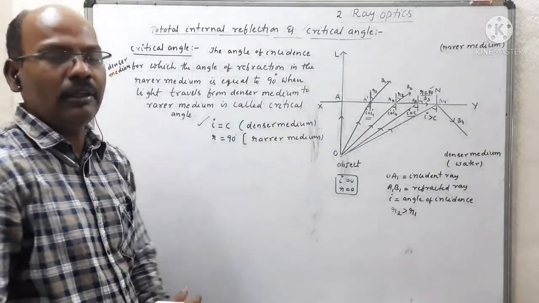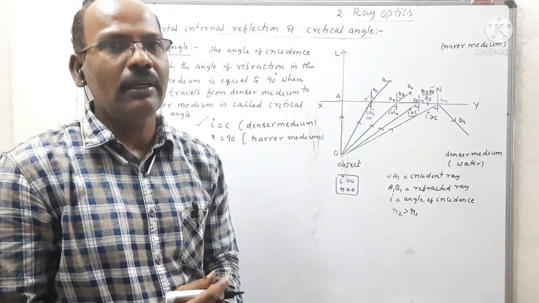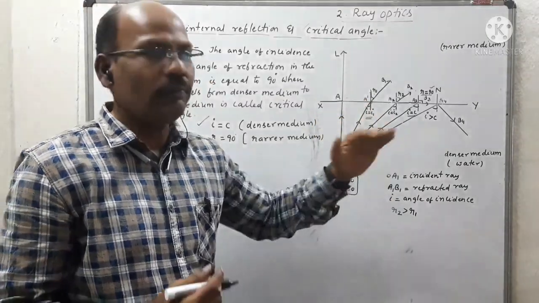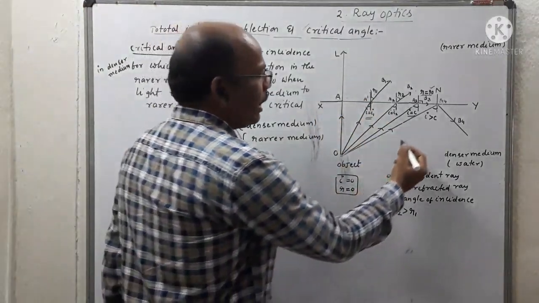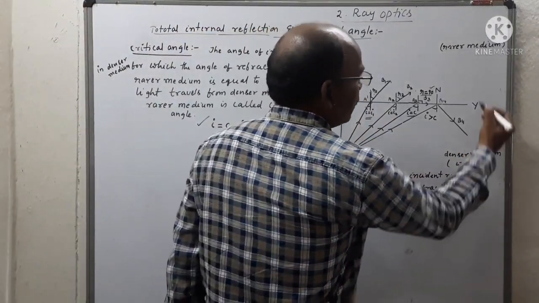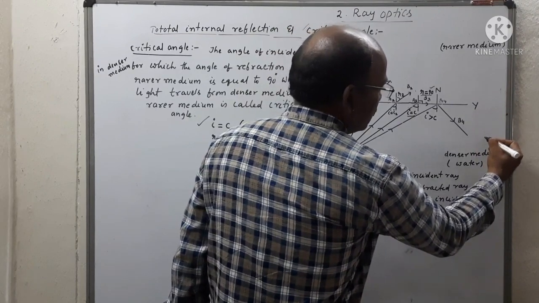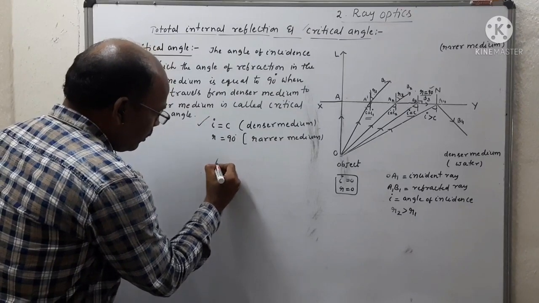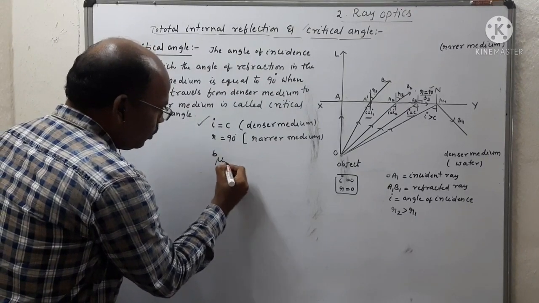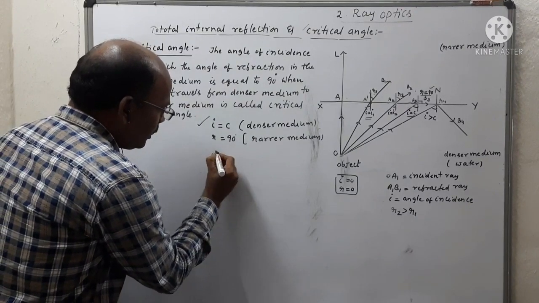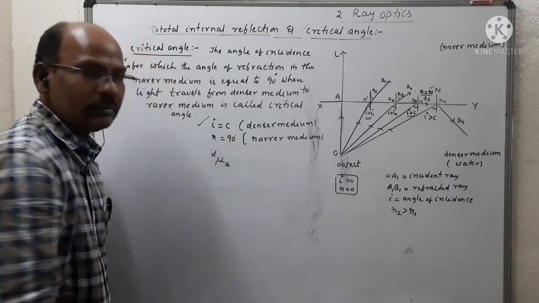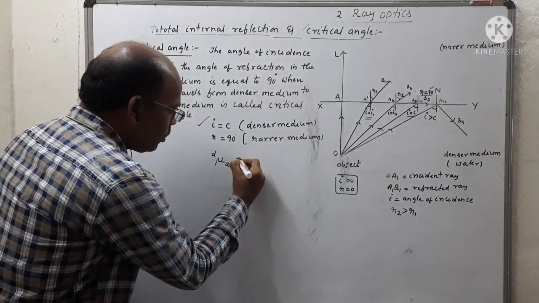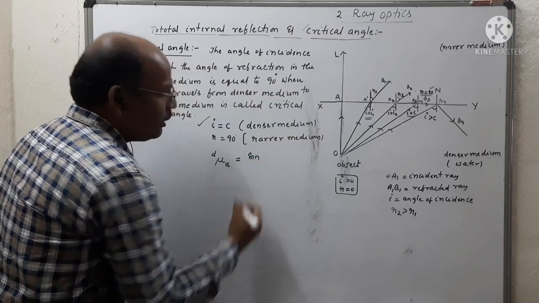Then we can calculate the refractive index of the second medium with respect to first one. Here the light travels from denser medium to rarer medium. So this is denser, this is rarer. So we can write mu denser to rarer, that is equal to sin.